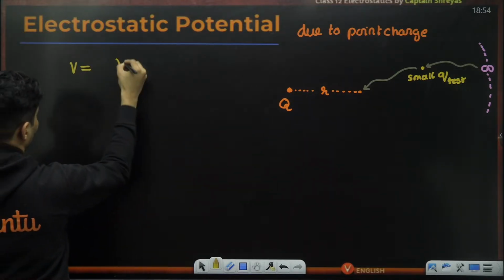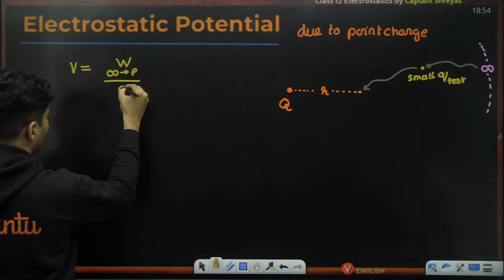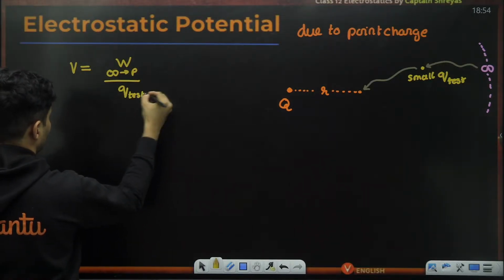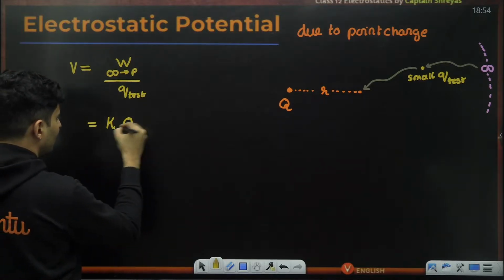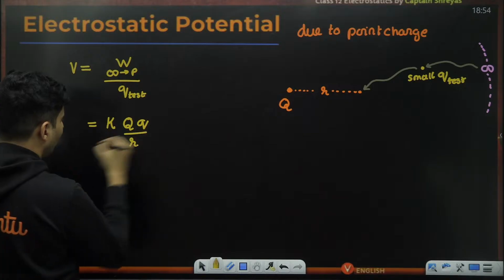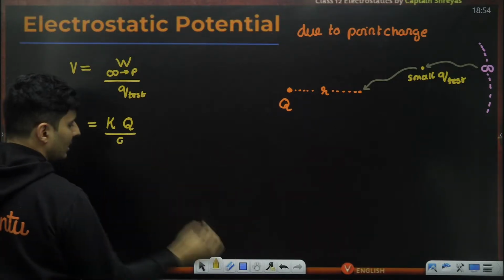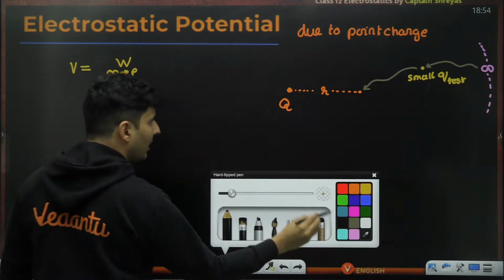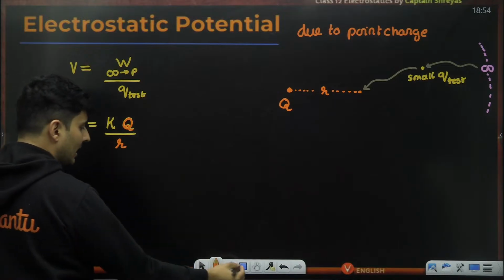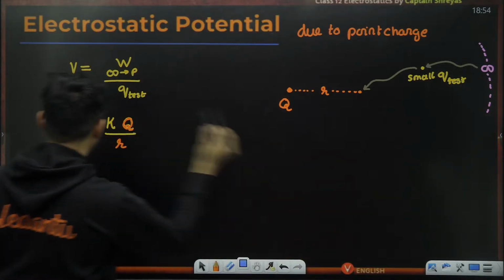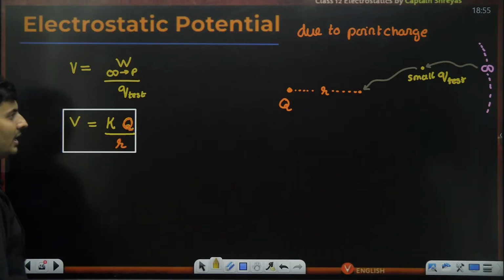So potential will be the work done to bring it from infinity to that point, whole thing divided by our small test charge. Now, this answer will come out to be K. Remember, it was KQq by r for energy. That small q will get cancelled. You will see that it will be just K capital Q divided by small r. That is the answer for the electric potential at a point.